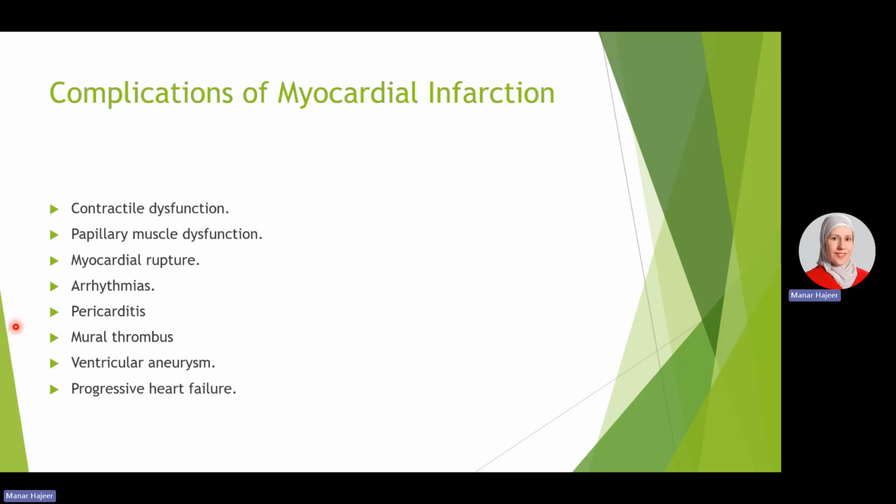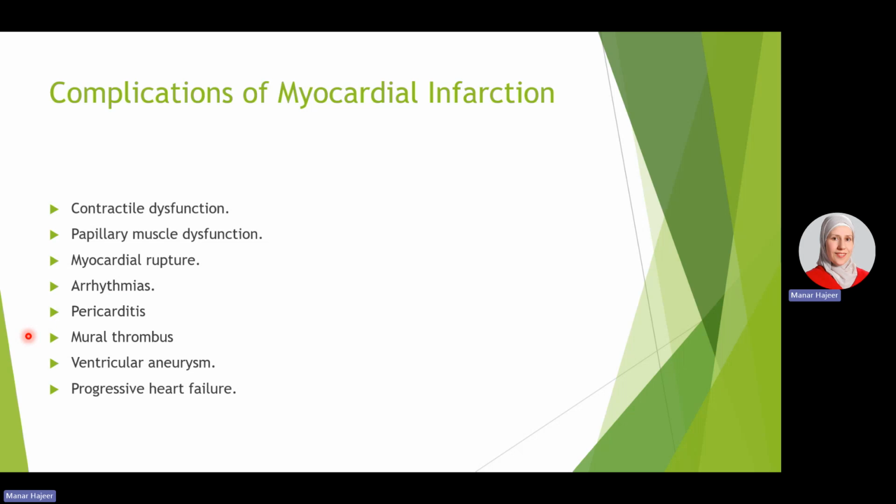Pericarditis as a complication usually develops after 2 to 3 days of MI with a new onset of a different chest pain that is stabbing chest pain. Mural thrombus formation due to the stagnation of blood in the heart. Thrombus may develop within the ventricular lumen or the atrial lumen.